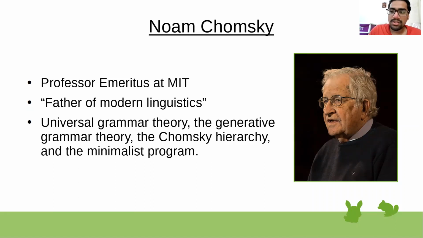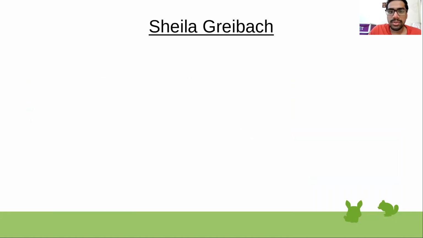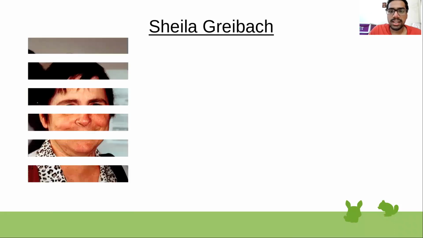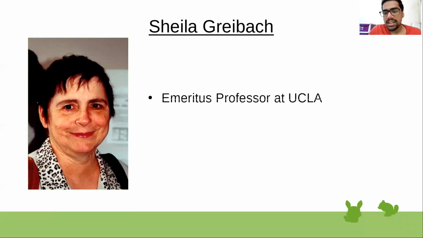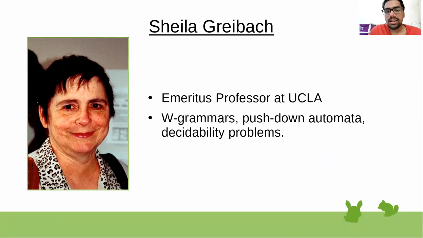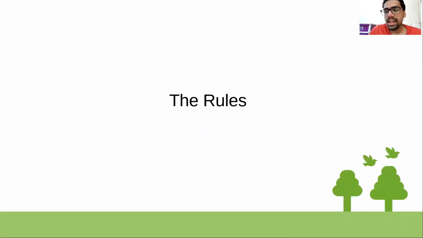The second normal form is the Greibach normal form, which is given by a person called Sheila Greibach. She is an emeritus professor at the University of California at Los Angeles, UCLA. And apart from the Greibach normal form, she is also known for her work in W grammars, pushdown automata and decidability problems. Now we're going to look at the rules of CNF and GNF.